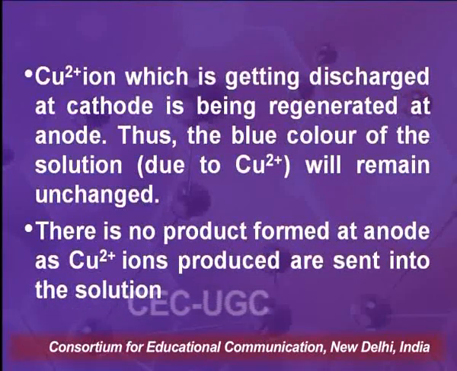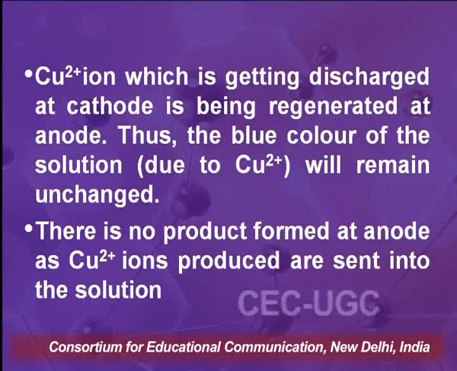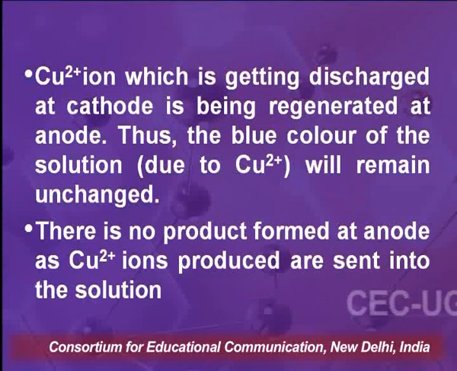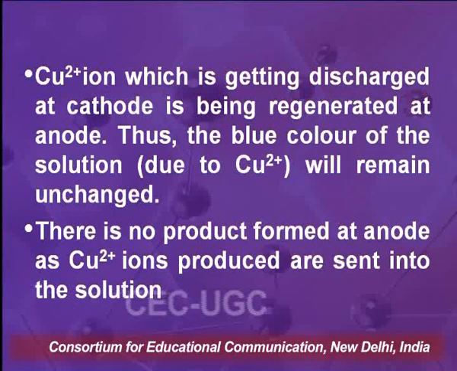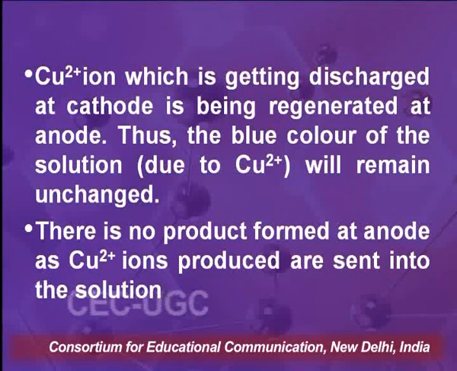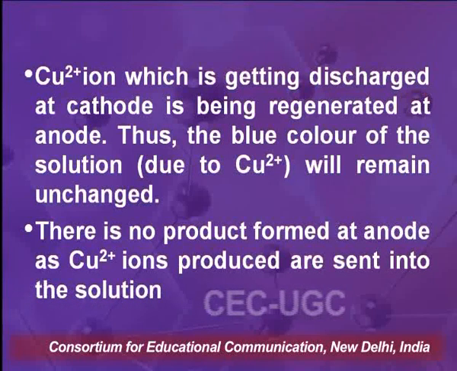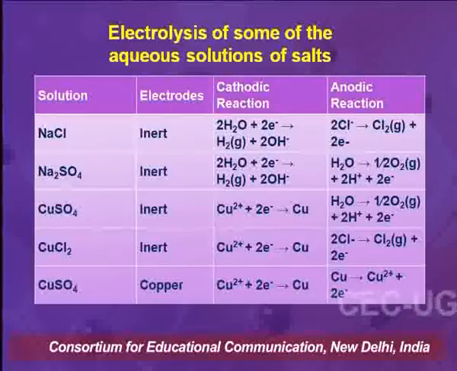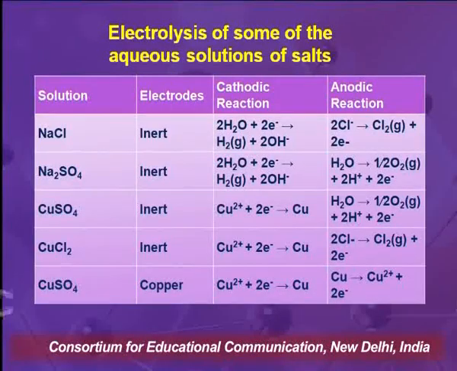Copper 2+ ion, which is getting discharged at cathode, is being regenerated at anode. Thus, the blue color of the solution due to copper 2+ ions will remain unchanged. There is no product formed at anode as Cu2+ ions produced are sent into the solution. We can summarize in these two tables how the electrolysis of some aqueous solutions of salts are taking place.